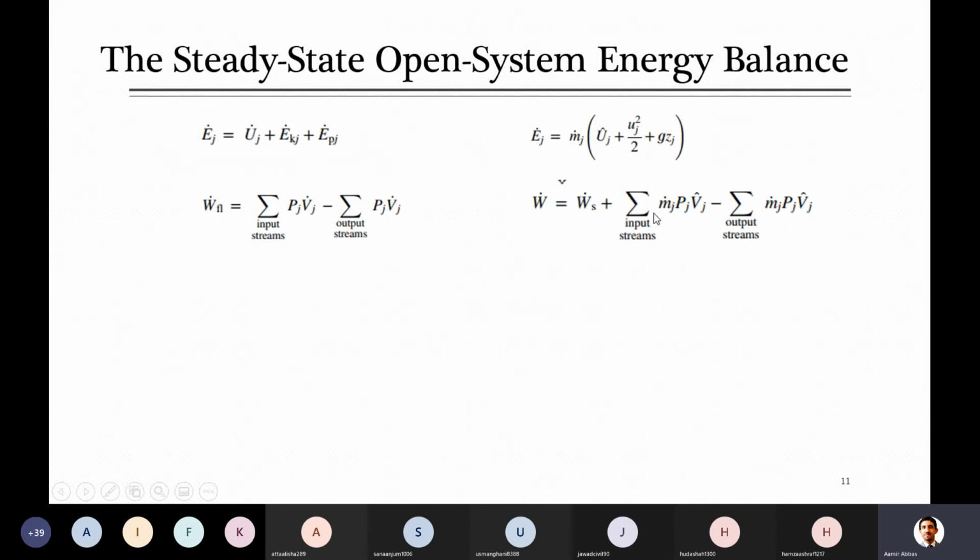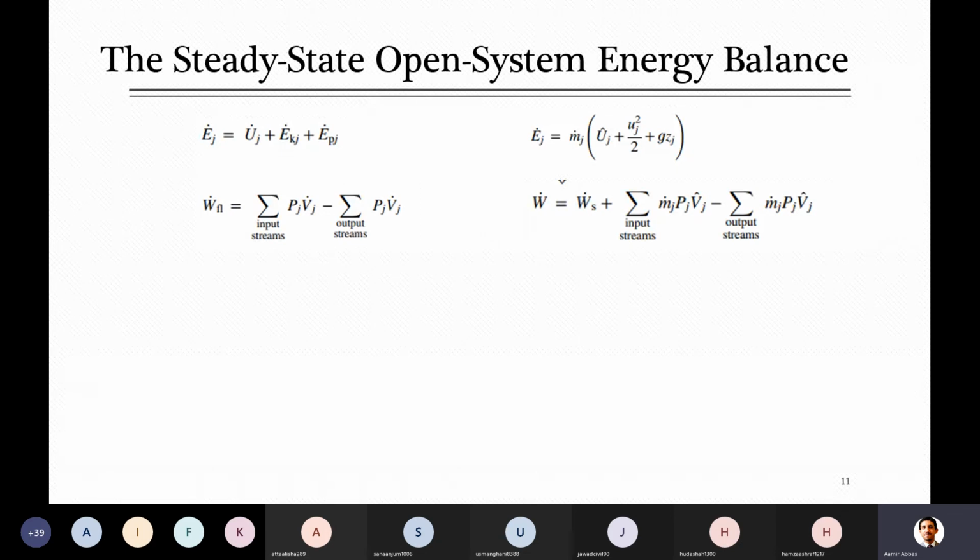As I told you, we can replace that equation, and I am replacing it because at the end of the day I have to combine some terms. So I am introducing this flow work in the form of mass. Up to here you have expanded the energy term as well as the work term.